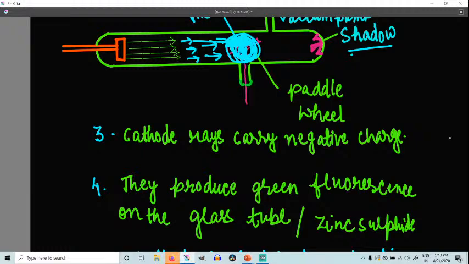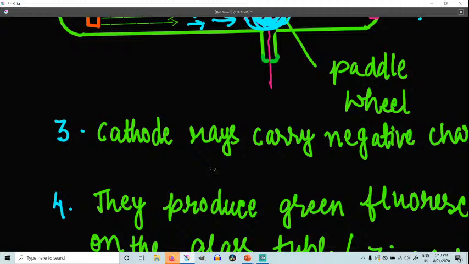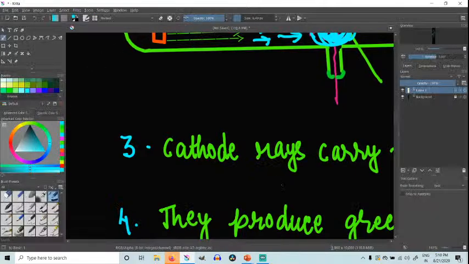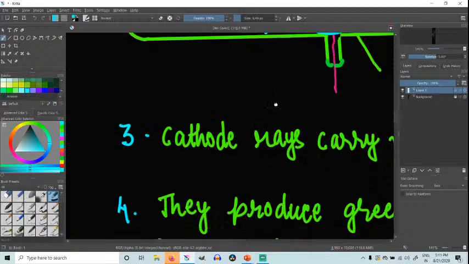How can we prove that they carry negative charge? So let's draw something, then we will understand. Let me clear this.